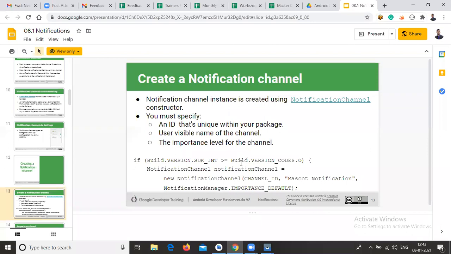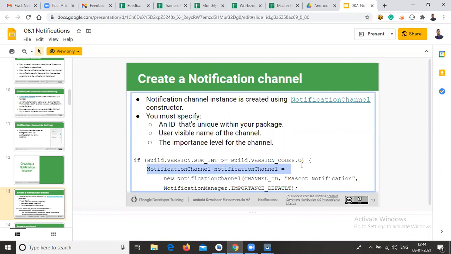So you write Build.VERSION.SDK_INT greater than or equal to Build.VERSION_CODES.O, where O means Oreo. In this if condition only, you need to write your notification channel.